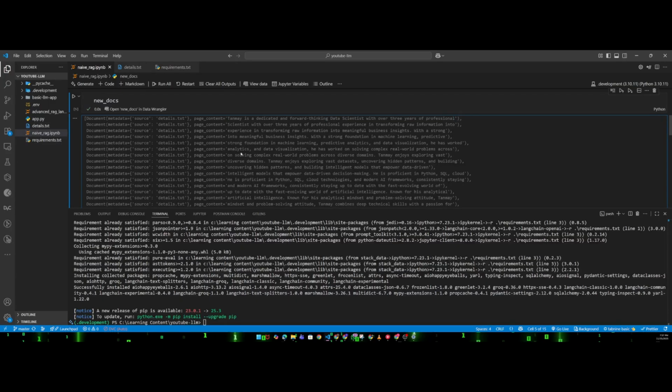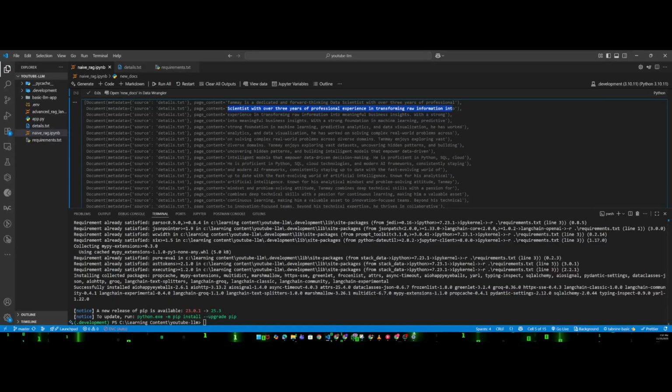When the LLM gets this prompt, it may get confused about what professional means here. But if it gets these two chunks together, over 3 years of professional, then scientist with over 3 years of professional experience in transforming raw information into, it can better answer the question because it has the full context or full information. That is why we do the chunking here.